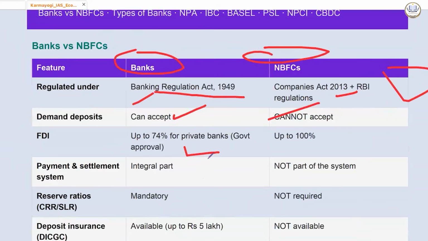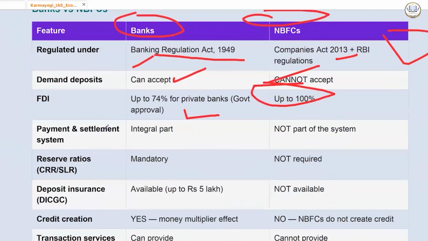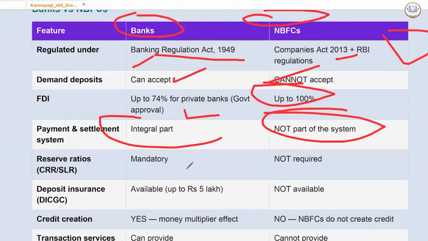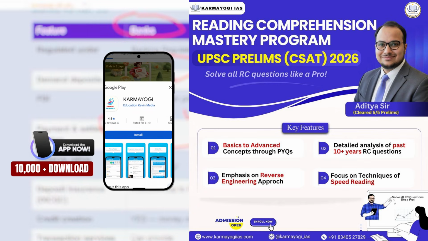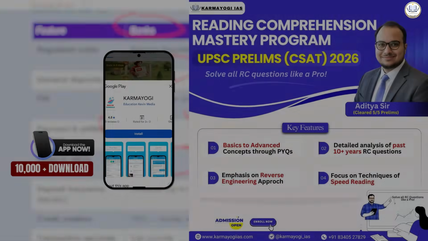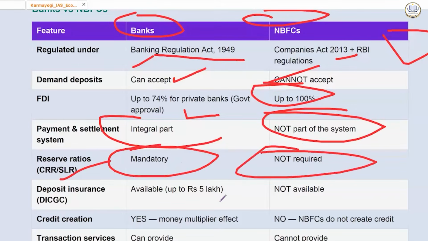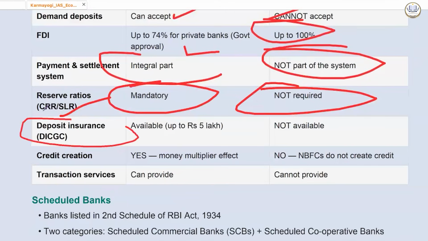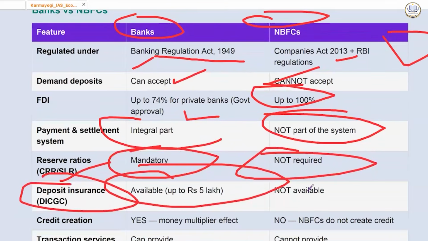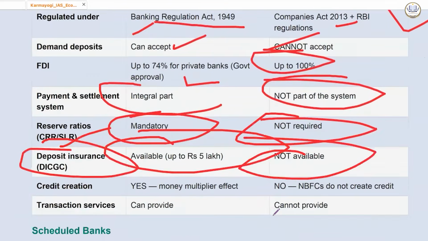FDI up to 74% for private banks with government approval, NBFCs up to 100%. Payment and settlements are an integral part of a bank. They are not part of the system of NBFCs. Reserve ratios like CRR or SLR are mandatory for banks. In NBFCs, they are not required. Deposit insurance is available up to 5 lakh for banks, but for NBFCs it is not available.